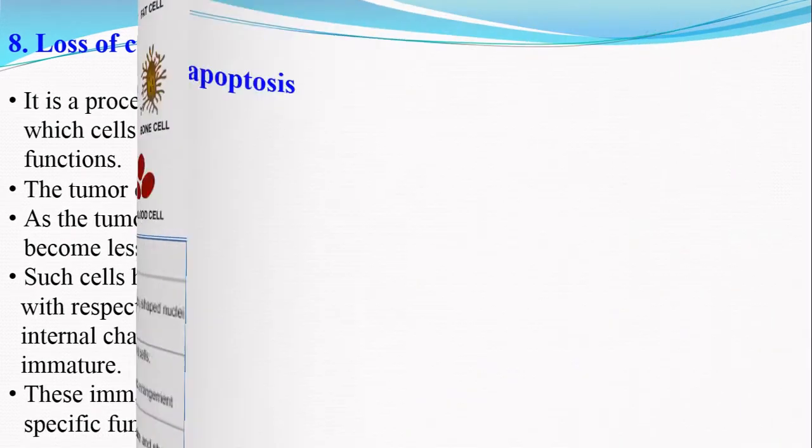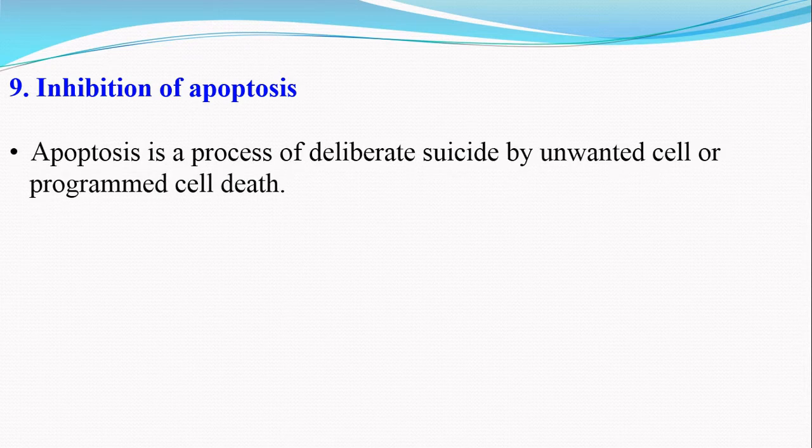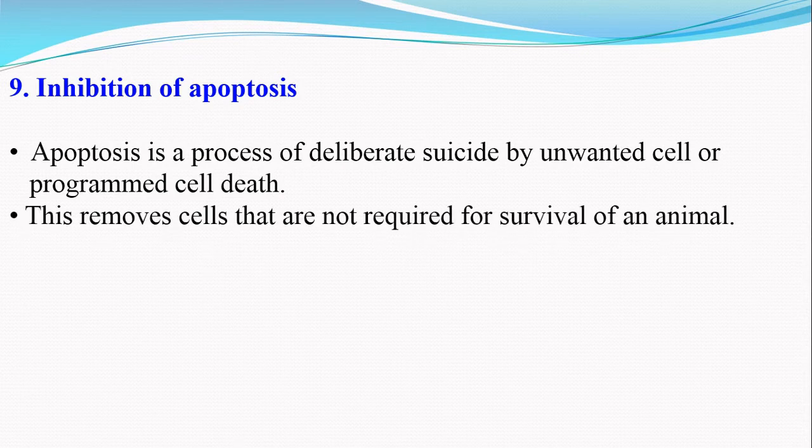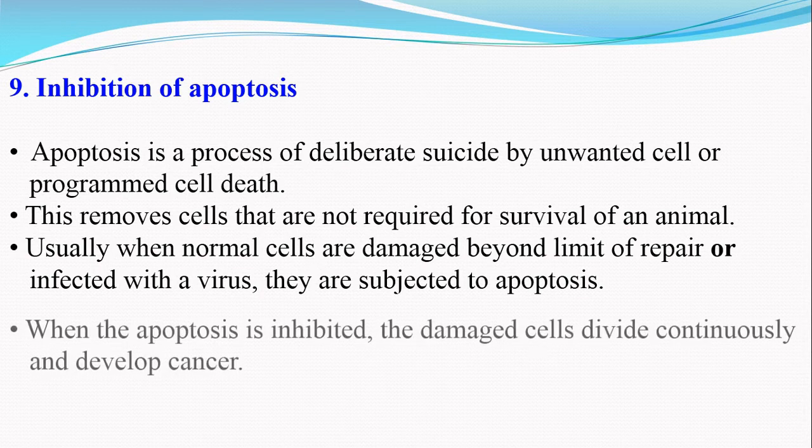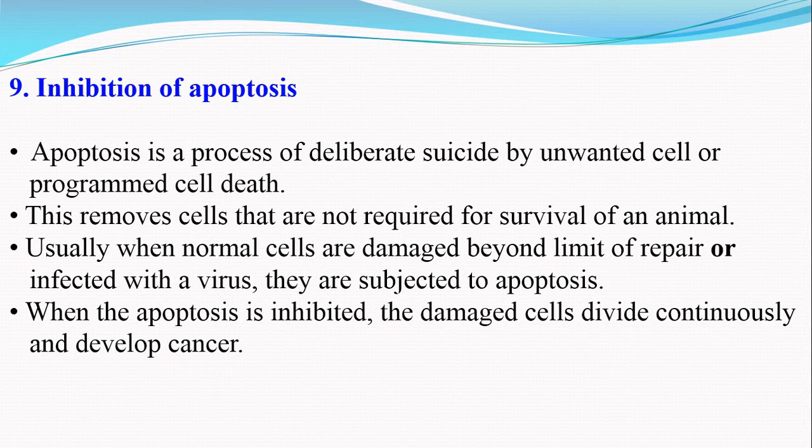The next characteristic of cancer cells is the inhibition of apoptosis. So apoptosis is a process of deliberate suicide by unwanted cells of the body, or it is a programmed cell death. And this process removes the cells that are not required for the survival of an animal. Usually, when the normal cells are damaged beyond the limit of their repair, or if they are infected with a virus, they are subjected to apoptosis. And when the apoptosis is inhibited, the damaged cells divide continuously and develop cancer.